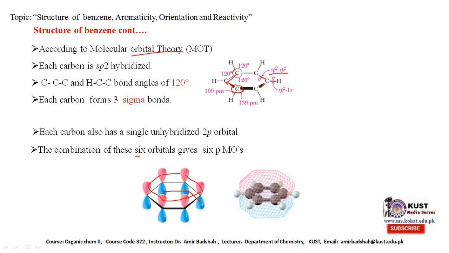of these orbitals, 6 molecular orbitals are formed. In this, one sheet forms above the skeleton of benzene, and in this, another sheet of molecular orbitals forms below the skeleton of the structure, as shown here. One lobe of the molecular orbital is above and the other lobe is below the skeleton. But these are delocalized, these are not localized ones.